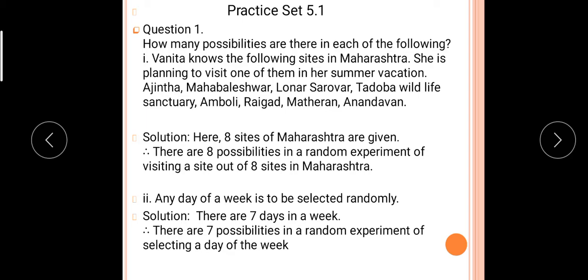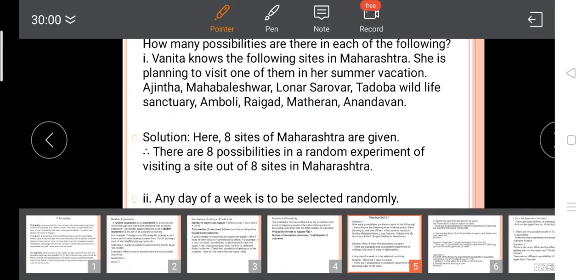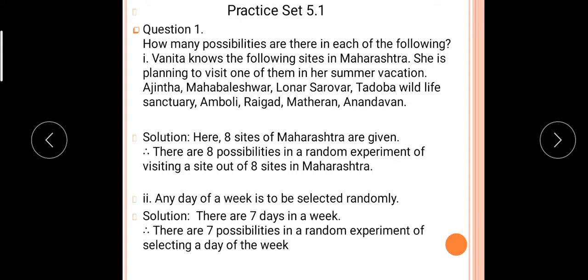Vanita knows the following sites in Maharashtra. She is planning to visit one of them in her summer vacation. How many sites does she know in Maharashtra? Ajanta 1, Mahabaleshwar 2, Lonar Sarovar 3, Tadoba Wildlife Sanctuary 4, Amboli 5, Raigad 6, Matheran 7 and Anandavan 8. So the total number is 8.